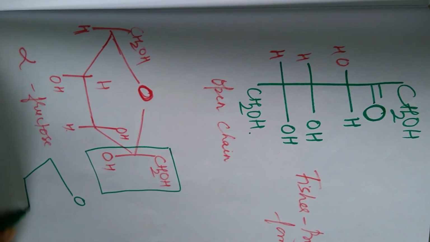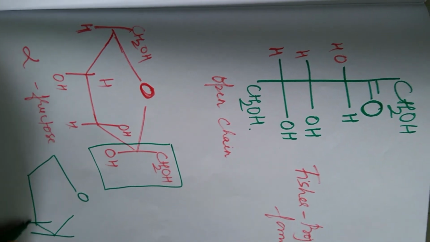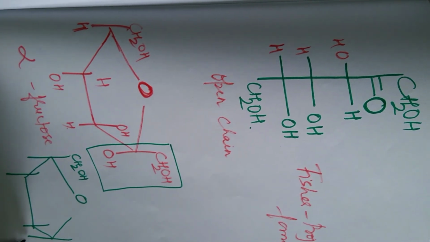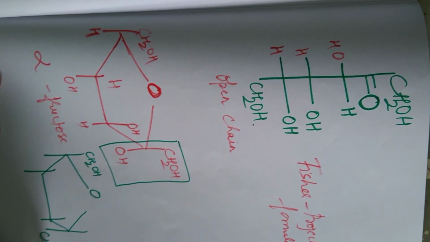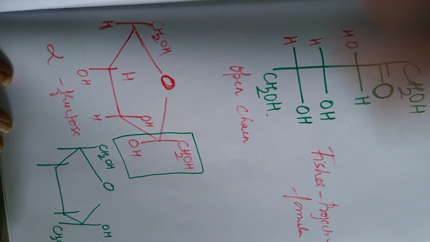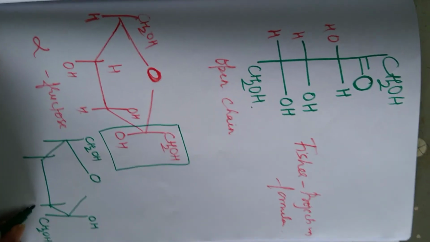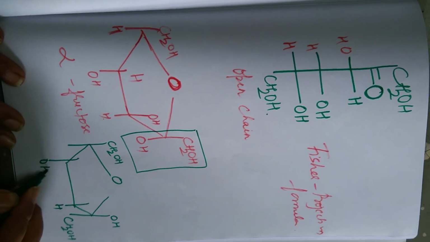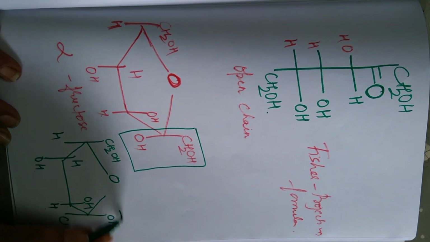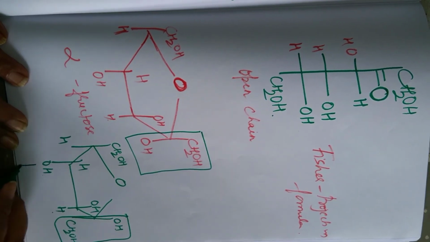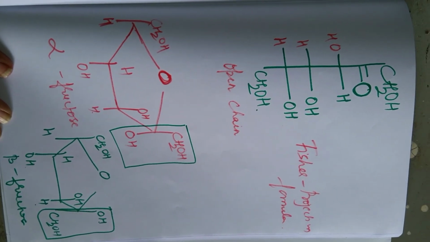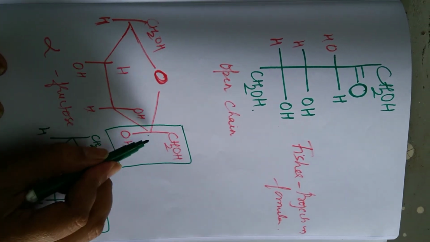So write furan. Protection of the Kohinoor diamond has to be done. CH2OH. But this guard has come down. CH2OH is below. What should be written here? OH. OH is here. So H, OH, H. OH is here, right? H. H is here, right? OH. So this is beta fructose. So there is a change in the configuration of this particular carbon atom.